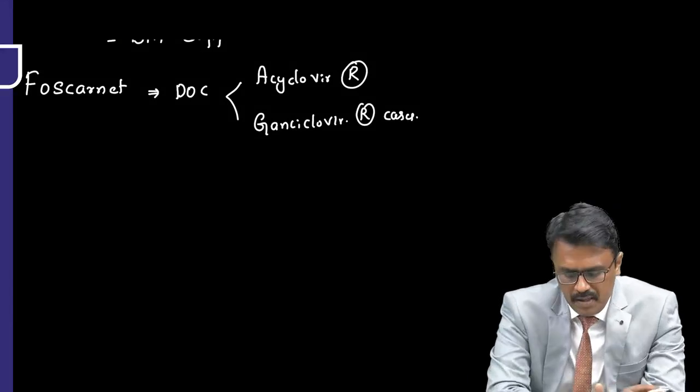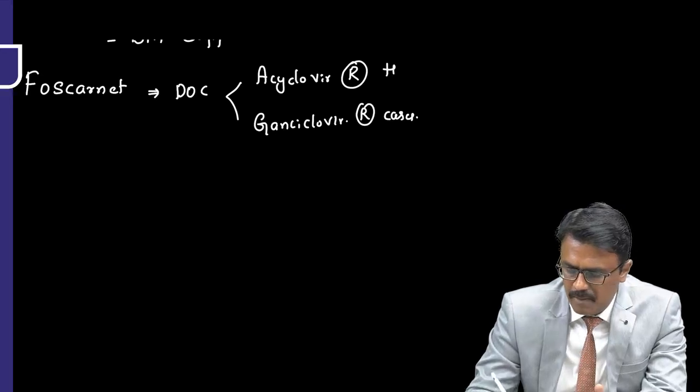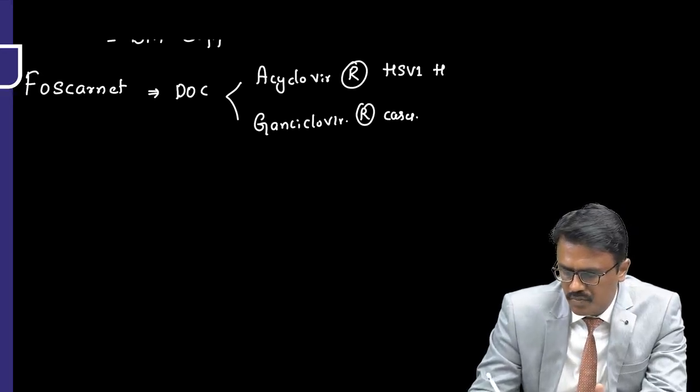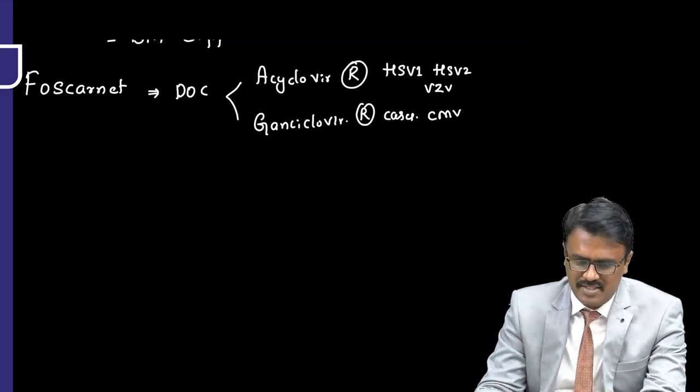Let me repeat here. Foscarnet is a drug of choice for acyclovir resistant herpes 1, herpes 2, as well as varicella zoster virus, and also for ganciclovir resistant cytomegalovirus.